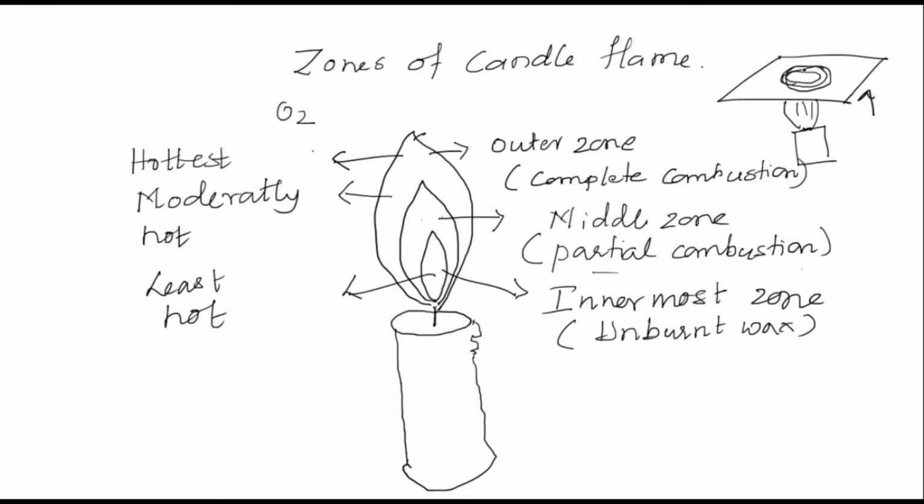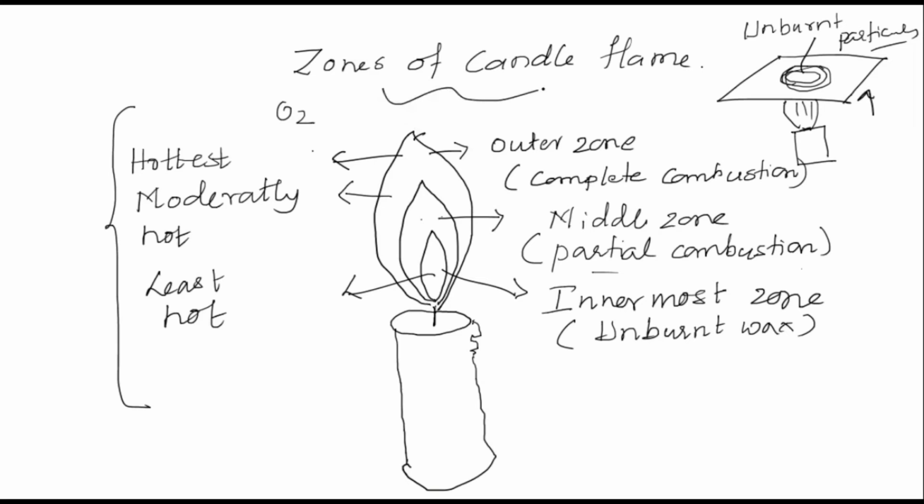And what do these carbon rings suggest? These are the unburnt particles. Right? So this is the answer. You should draw and label it properly. For the question, draw zones of candle flame, that will carry 4 marks.